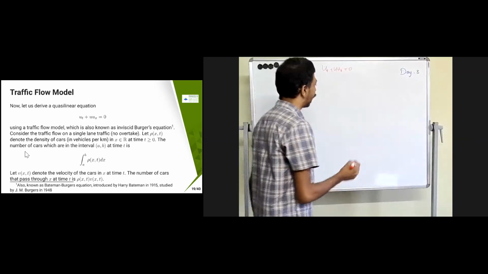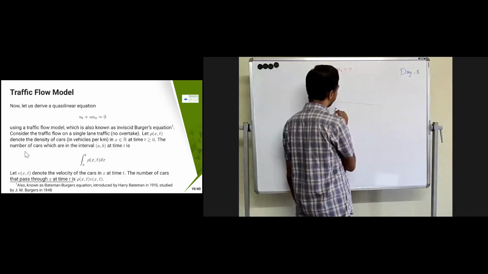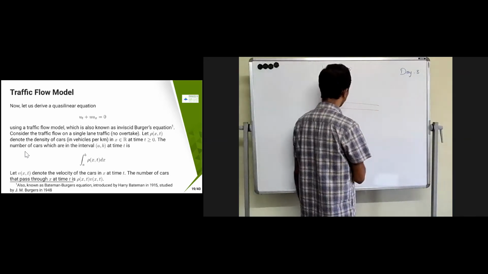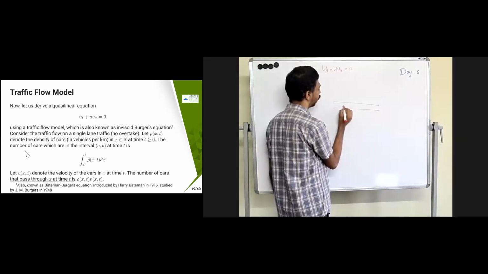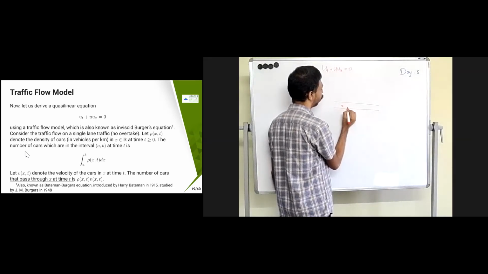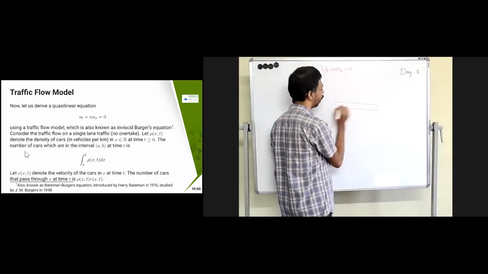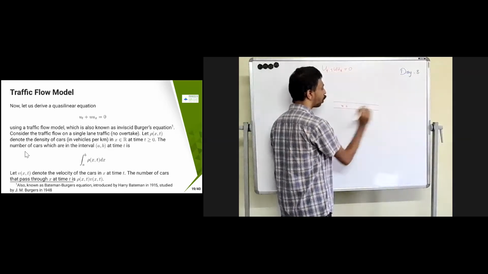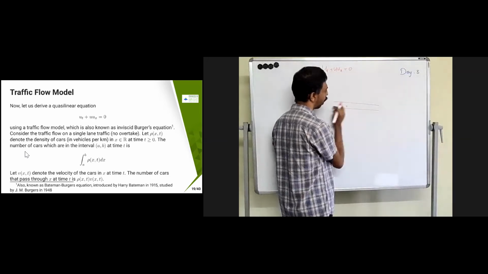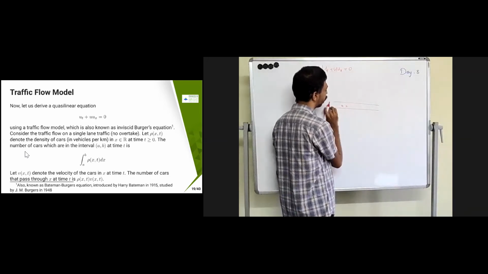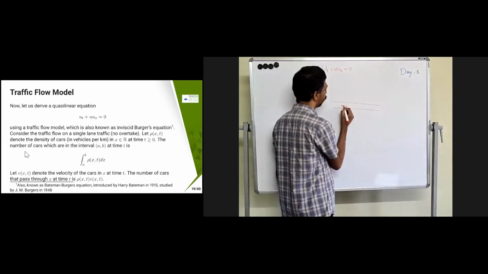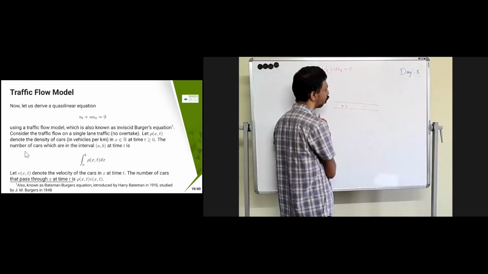Let's see. You have a signal, and you have a traffic flow. You have traffic which is going, some cars are going here, some cars are going. There are some assumptions: this is a one-way line, there is no traffic coming from the other side, and there is no overtaking, meaning this car cannot go over here. So this is one-way traffic.